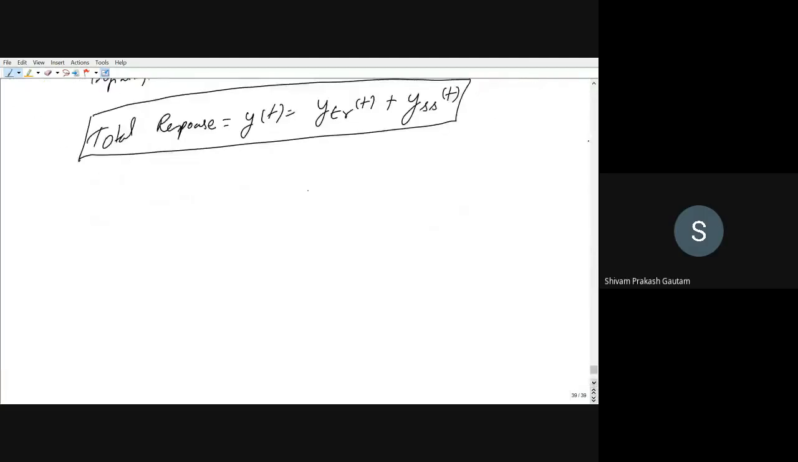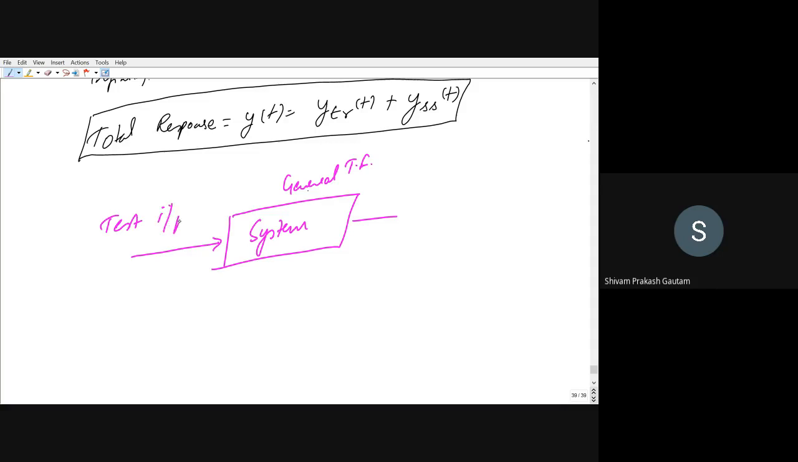So now we will move forward. We have seen transient response and steady state response. From this point onwards, I'm just telling you the theme of the coming lectures. Let us suppose we have a system. As I have told you in earlier classes, we will consider it to be a general transfer function, and we will provide different test inputs and study the response of this system.